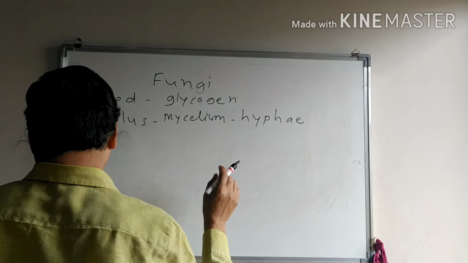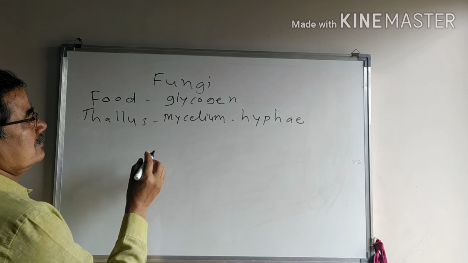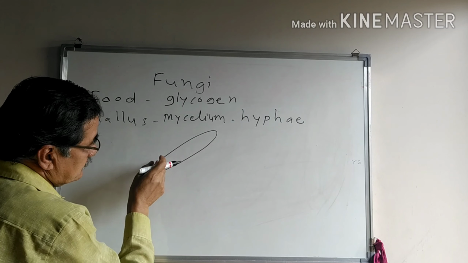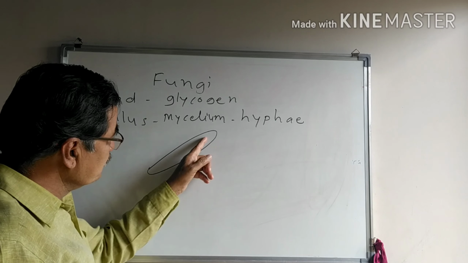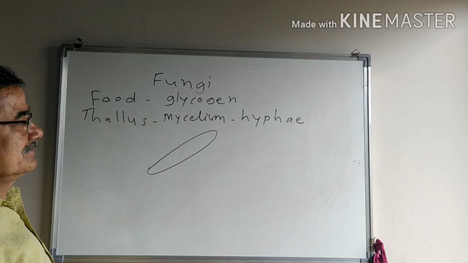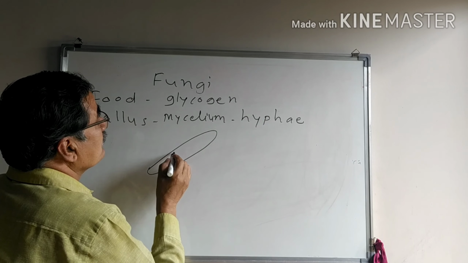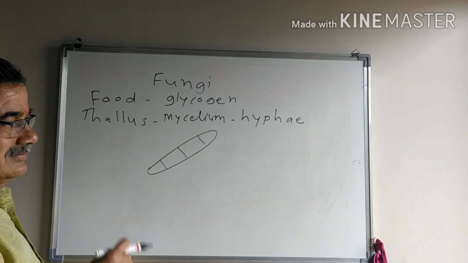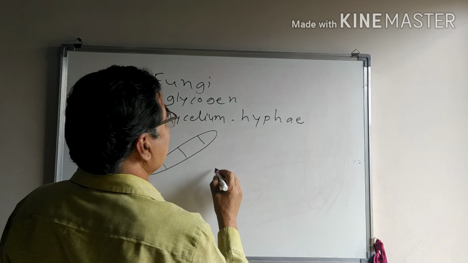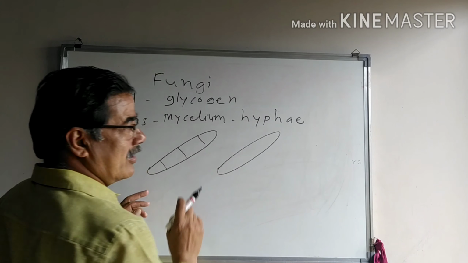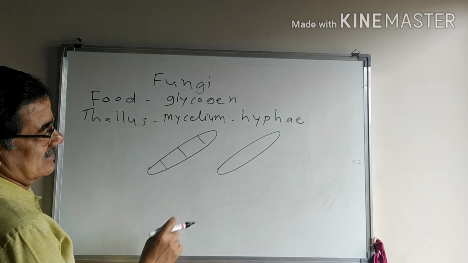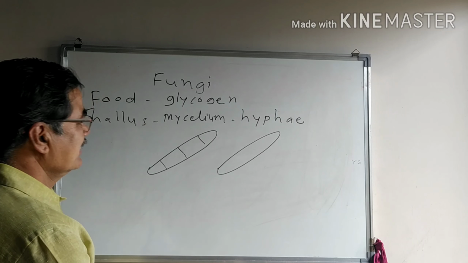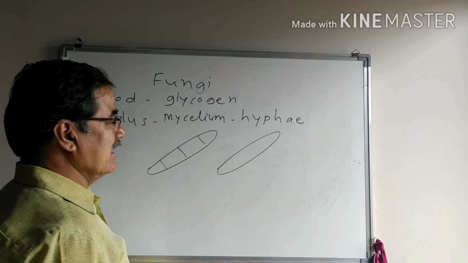Here the hyphae are unicellular, meaning only a single cell is present. Hyphae may be multicellular. Hyphae may be non-septate. Hyphae may be septate.